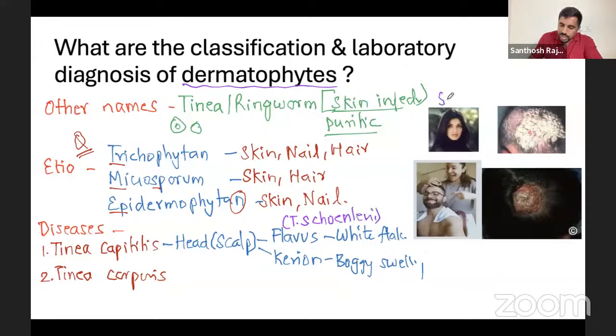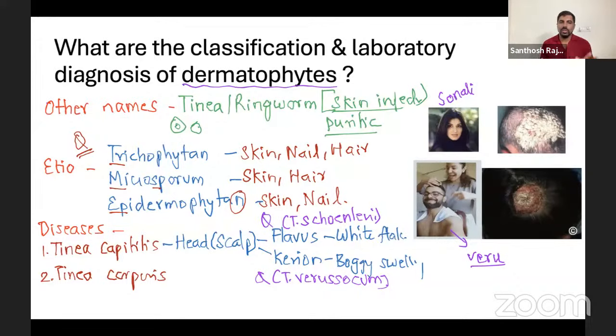It sounds very much like Sonali Bendre, schoenleinii. Virat, we usually call Viru. So kerion is caused by Trichophyton verrucosum. You may get an objective, one mark question. Boggy swelling and favus are complications of capitis only, nothing much.